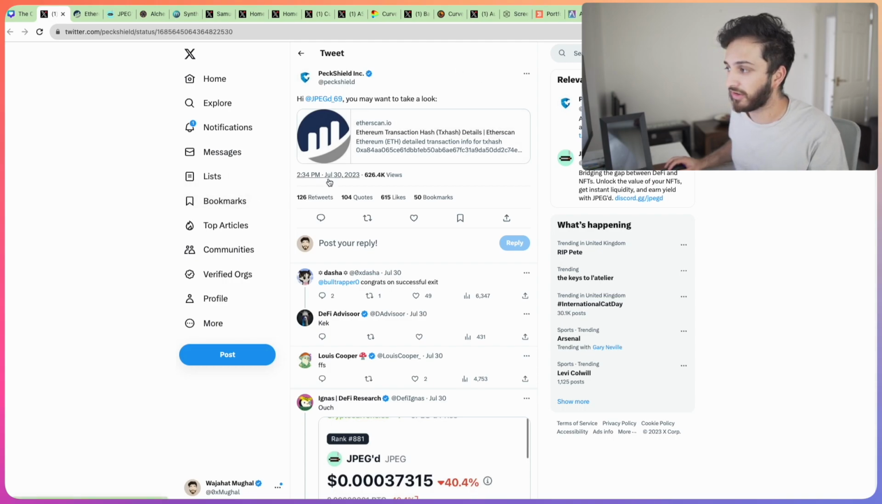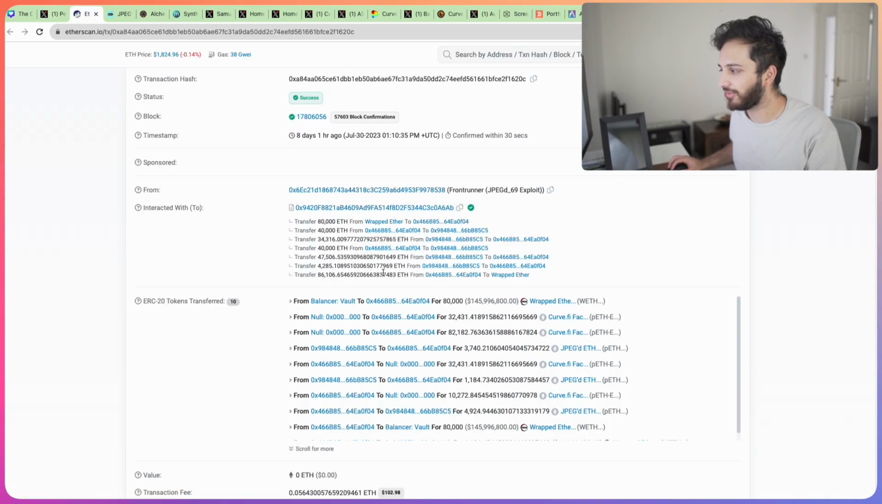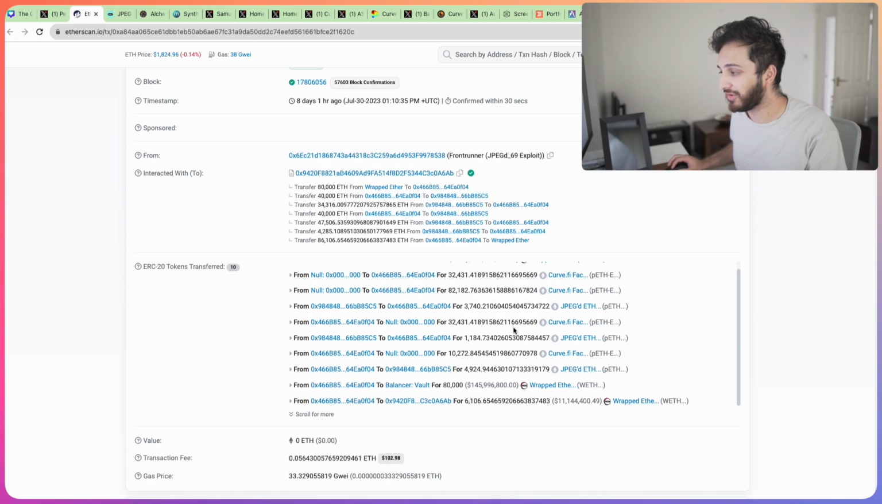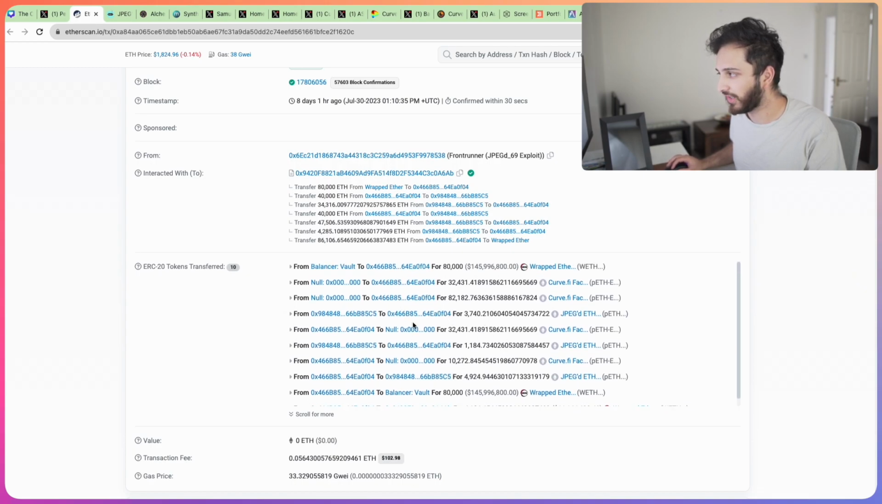Back a few days ago, on the 30th of July, we saw PeckShield tweet this: "Hi JPEGd, you may want to take a look at this." And they've sent this Ethereum transaction hash, which we can then take a look at and see there was a lot of ETH being withdrawn from this contract.